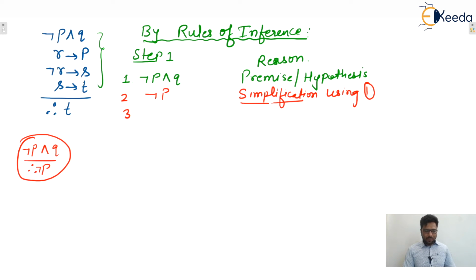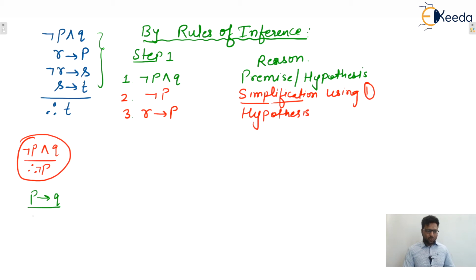Next, the next hypothesis or premise is R implies P. Now you tell me, what is modus tollens? Was this the modus tollens or not?